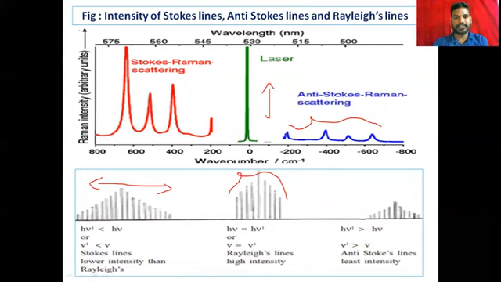And in the case of Rayleigh, that is the laser, whatever energy is incident, the same amount of energy is scattered. So Rayleigh has high intensity.